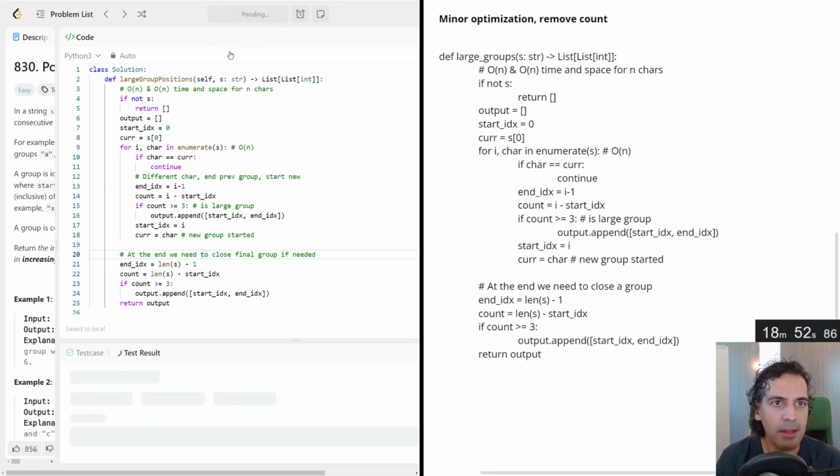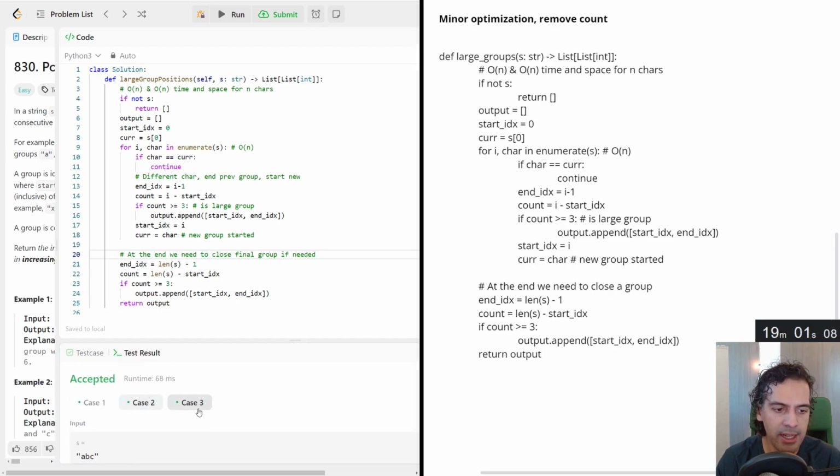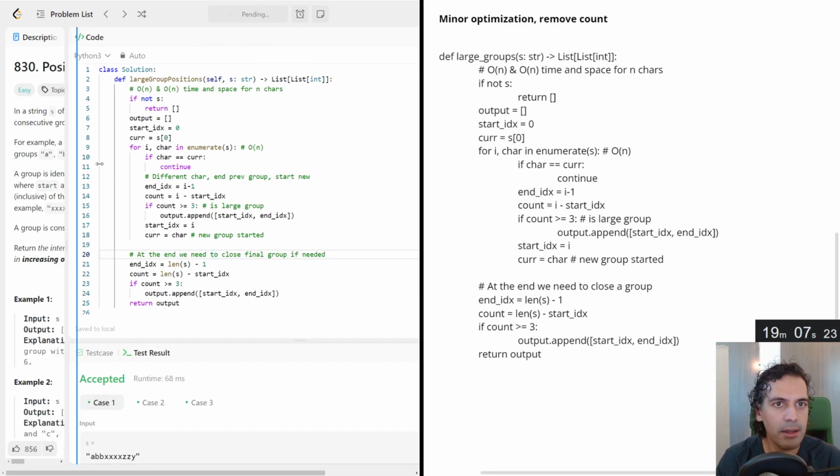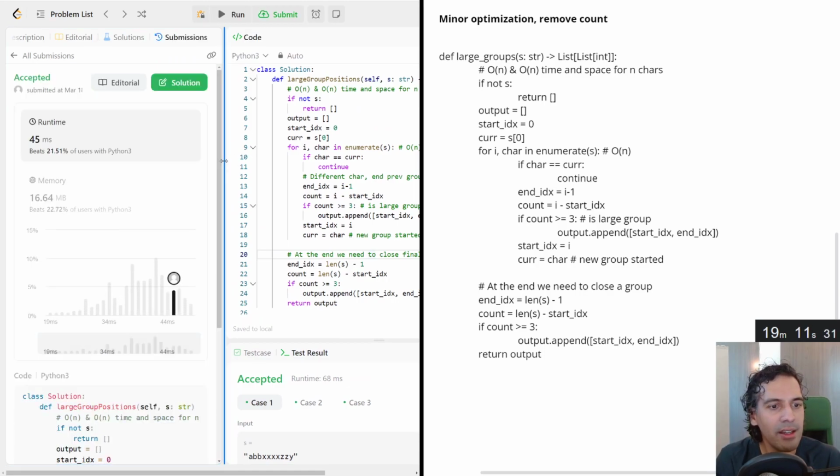Let's run and see what we get. I expect this to work. So that's good to see that the test cases all passed. Very happy to see that. And let's submit it and see what we get. Come on. Oh, yep. Always good to see when it passes on the first go.